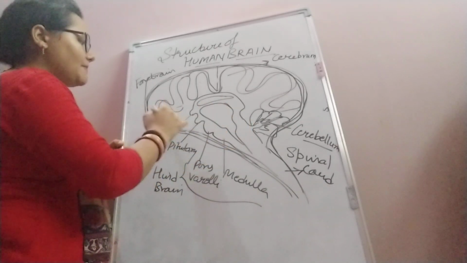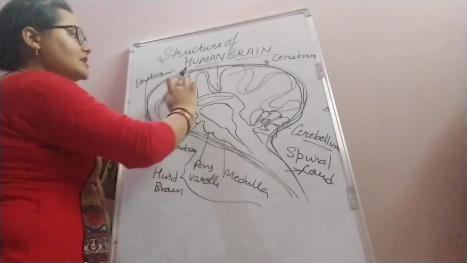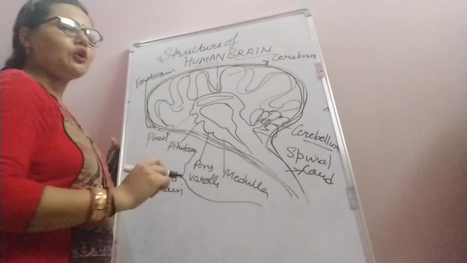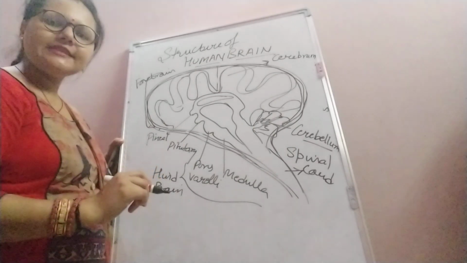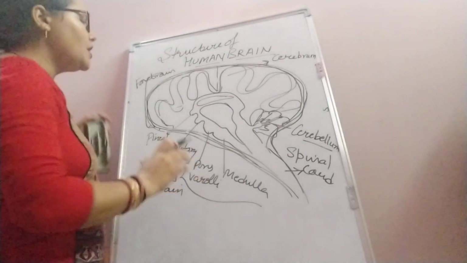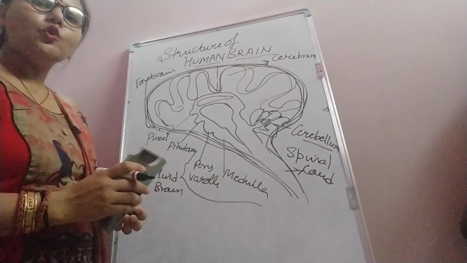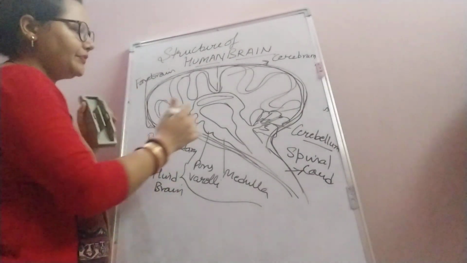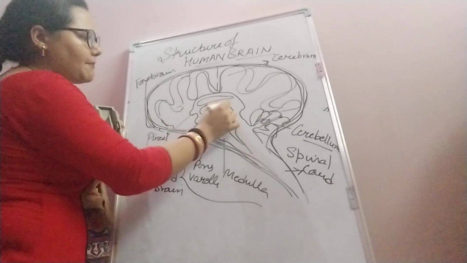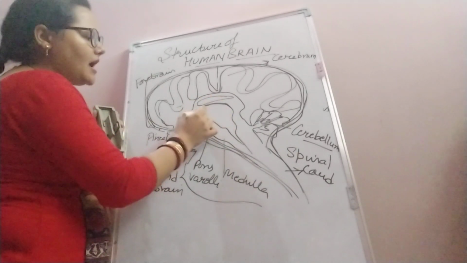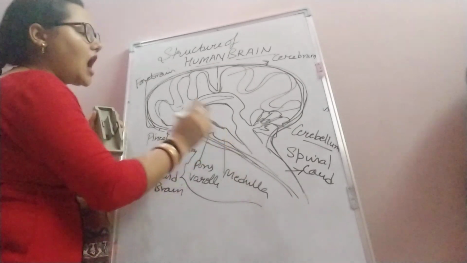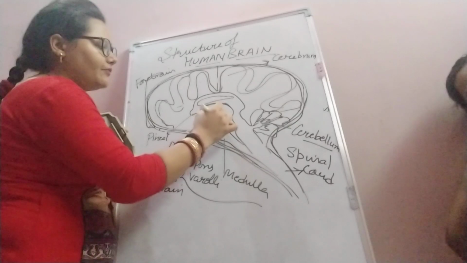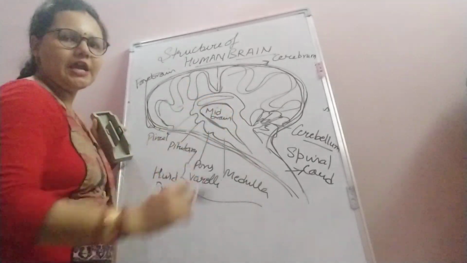These two cerebral hemispheres include olfactory lobes, diencephalon, and various other parts like the temporal lobe, parietal lobe and occipital lobe for various functions. This part is the thalamus, this lower part is the hypothalamus, and this one is the midbrain.